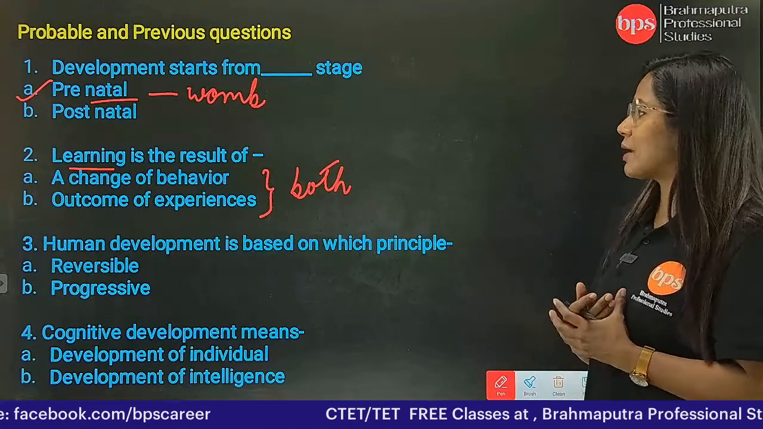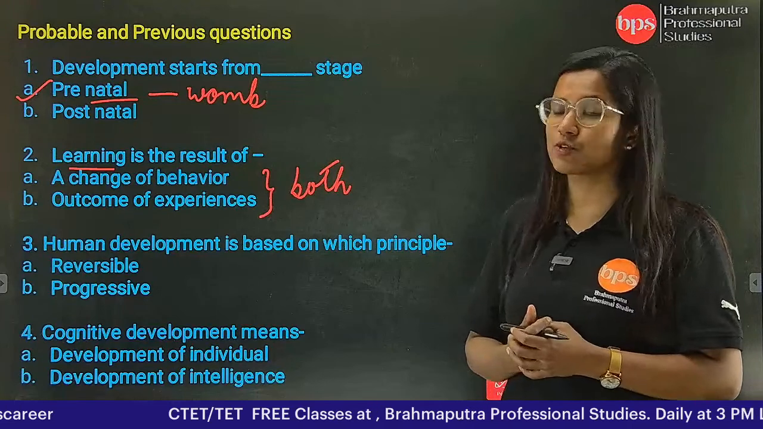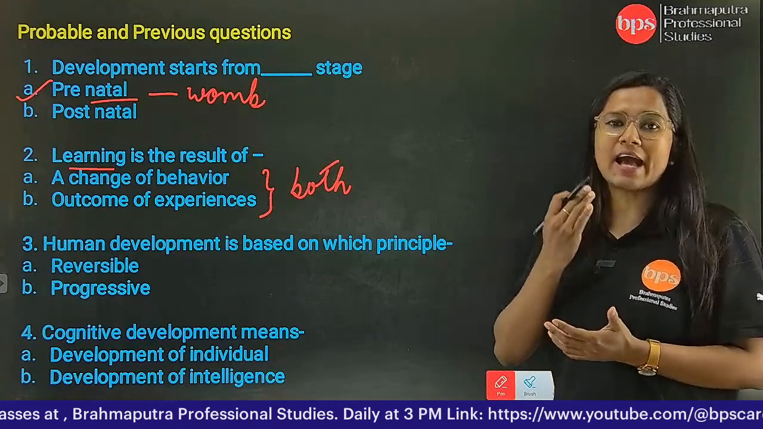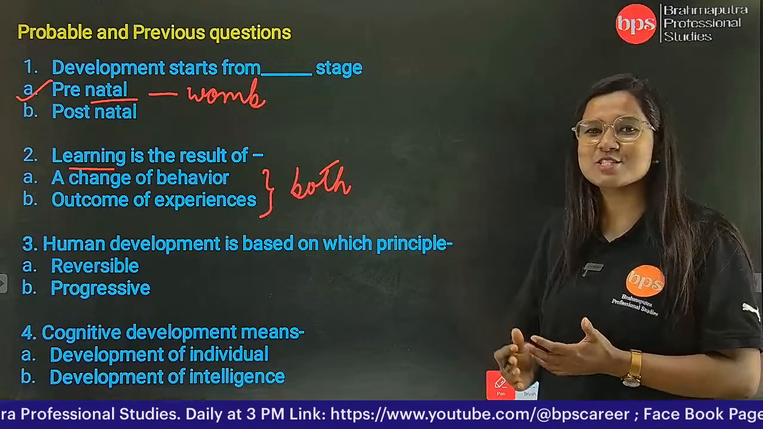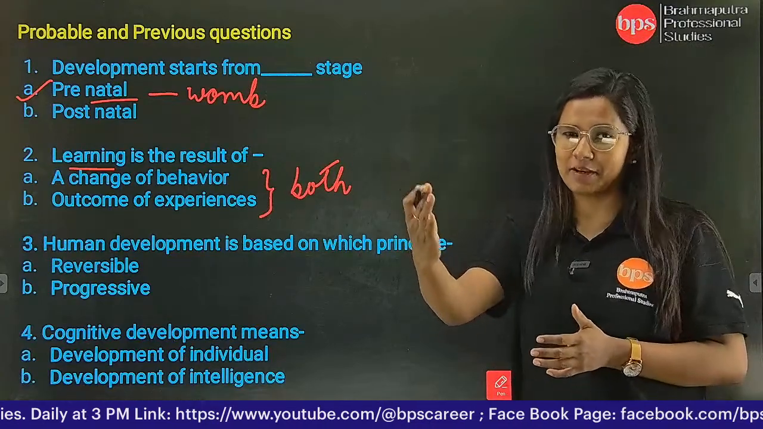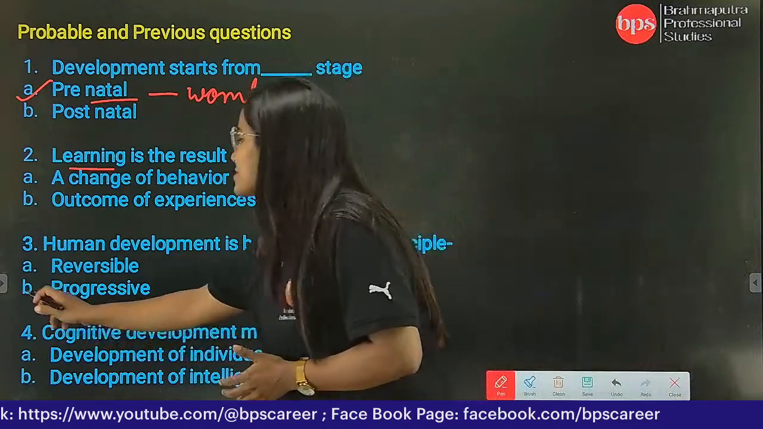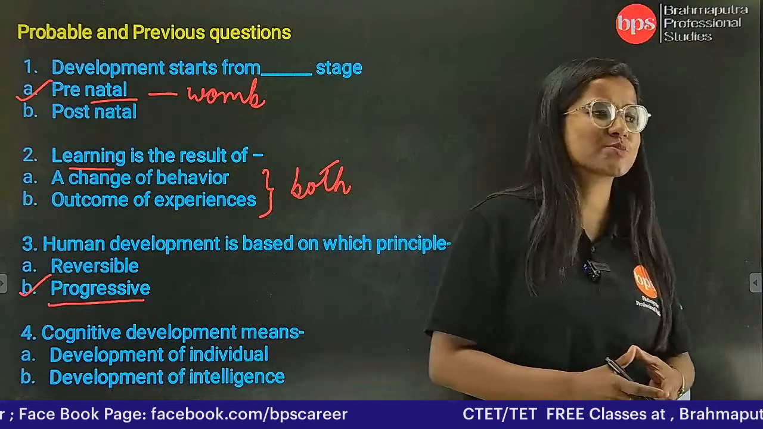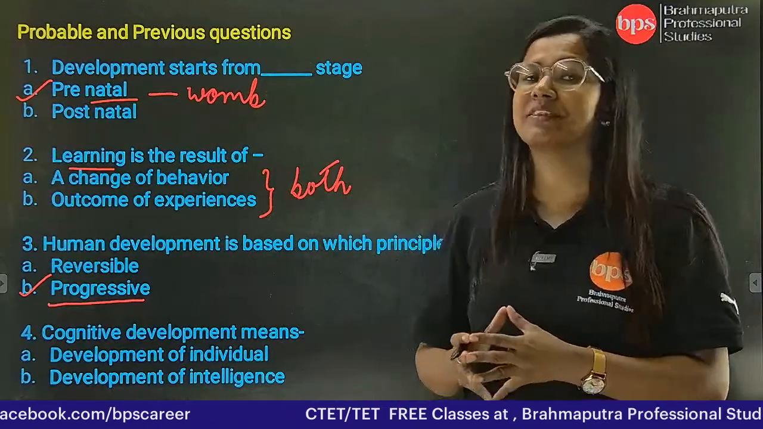Next, human development is based on which principle? Is it reversible or progressive? Reversible मतलब back होता है या आगे जाता है? So definitely it is progressive. हम लोग आगे जाते हैं development में. So the correct answer is progressive. Okay. These are very simple questions, but at the same time, it's going to confuse you in the exam hall.